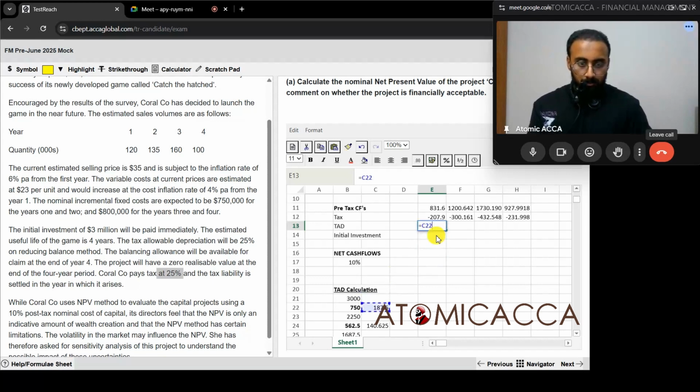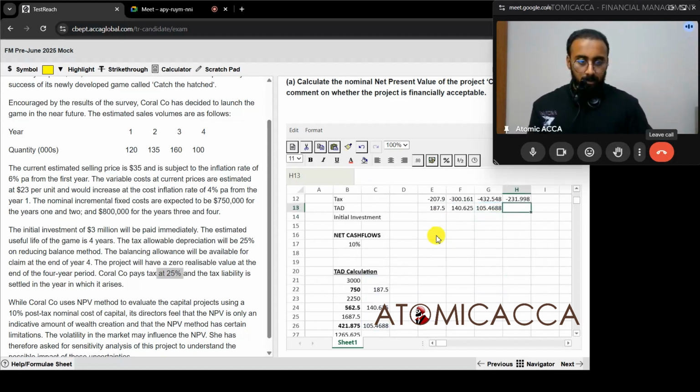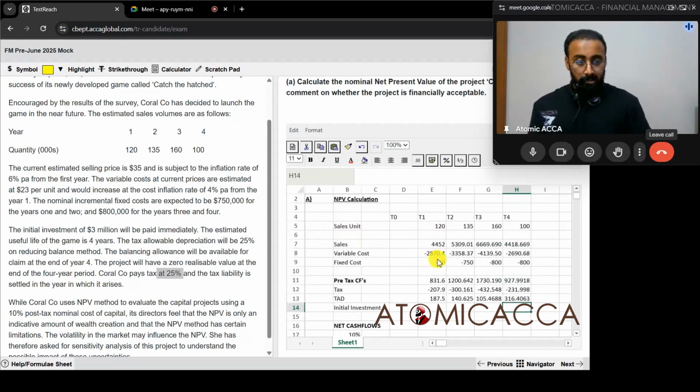So T1, T2, T3 over here, and T4 over here. Just keep in mind, if in case this was an arrear tax, then these two columns will just go forward by 1 year. Okay, so it will start from T2 and it will go all the way till T5. So be careful whenever it's an arrear question. Initial investment is minus 3000 in the first year, I mean, sorry, in T0.